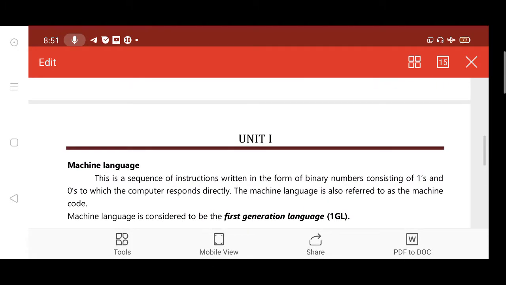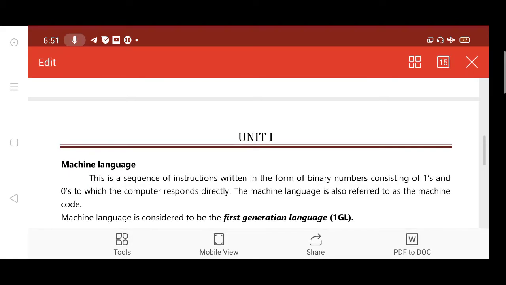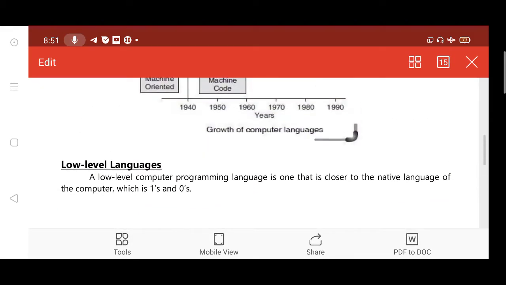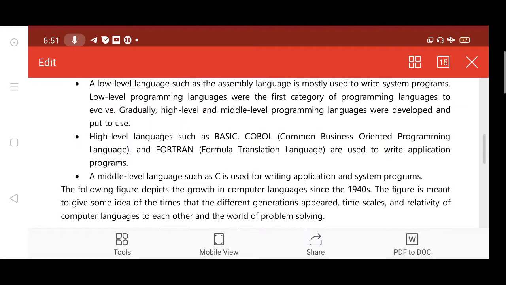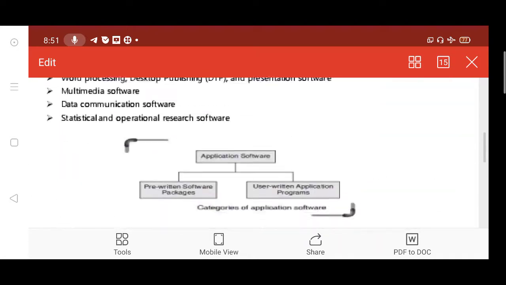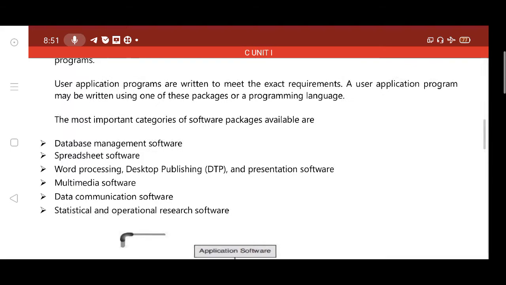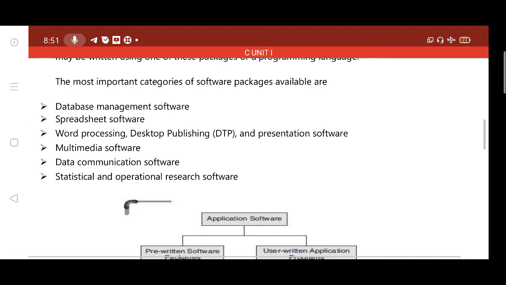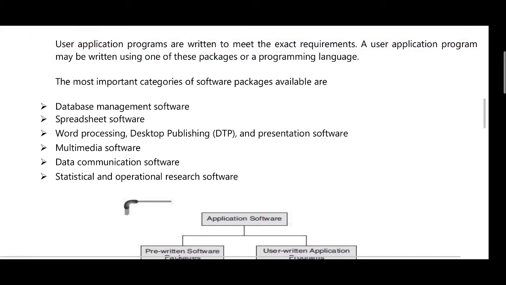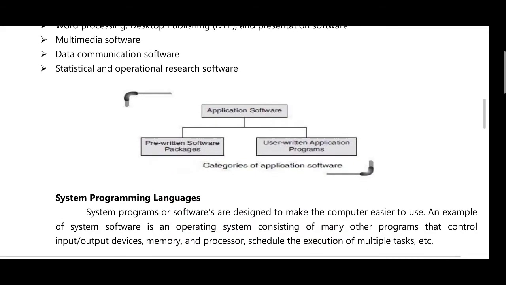The machine level languages. Here we have database management system software, spreadsheet software, word processing, desktop publishing, multimedia software, data communication software, statistical and operational research software. These are all the software we have.